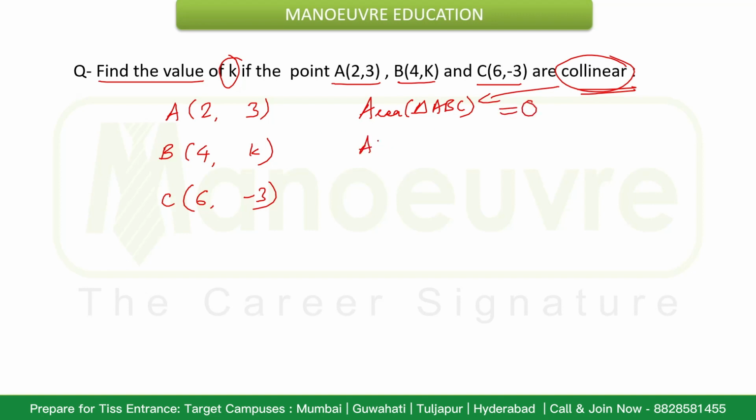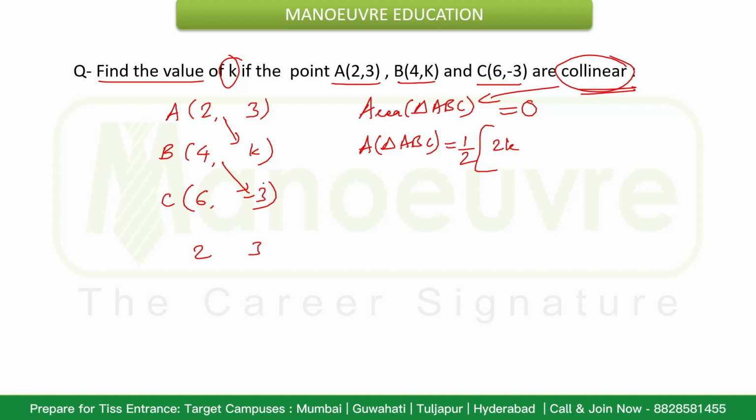So if the area of triangle ABC is 0, then using the formula, it will come out to be half of 2 into k, that is 2k. Then again I need to consider here 2, 3.